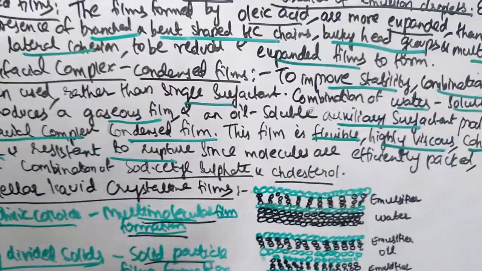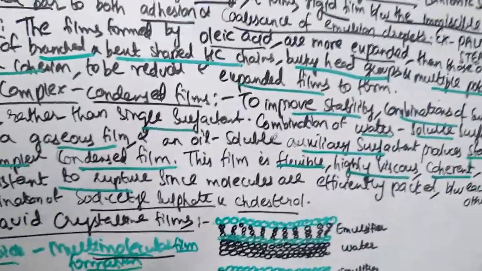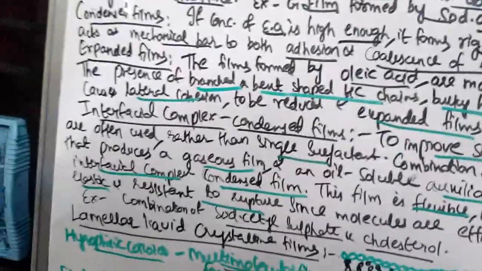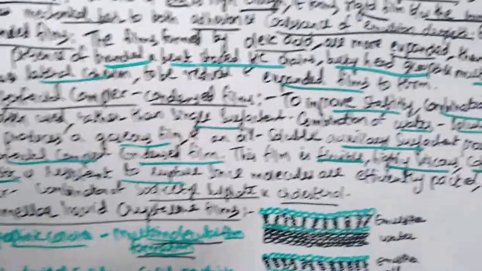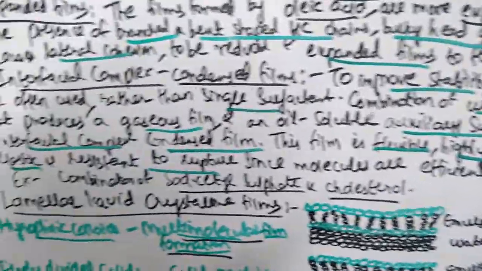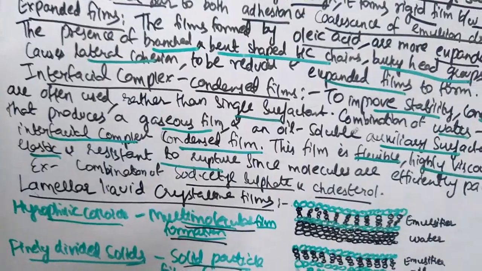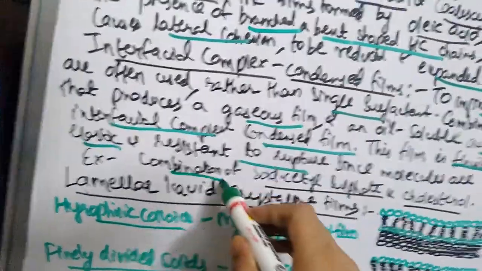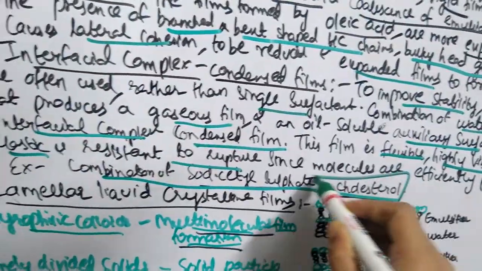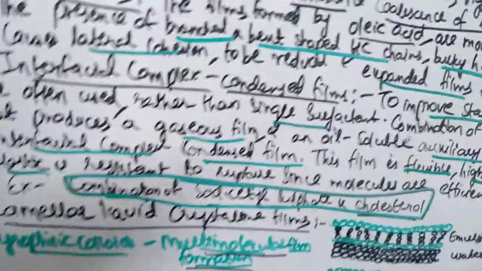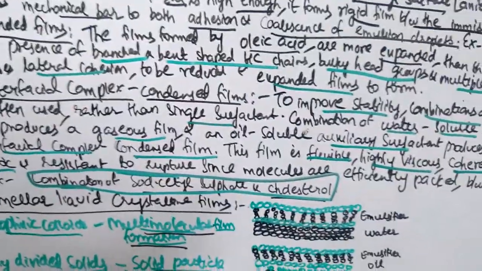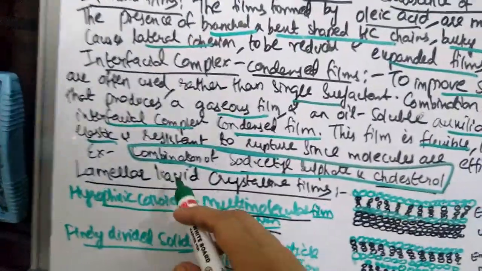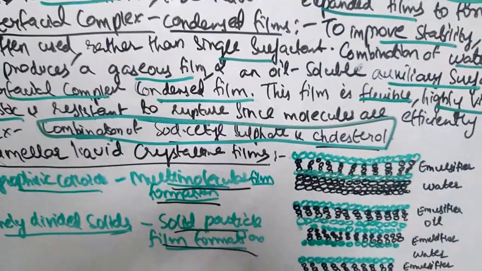An example of surfactants which form interfacial complex condensed films is a combination of sodium cetyl sulfate and cholesterol. These two surfactants will form an interfacial complex condensed film.